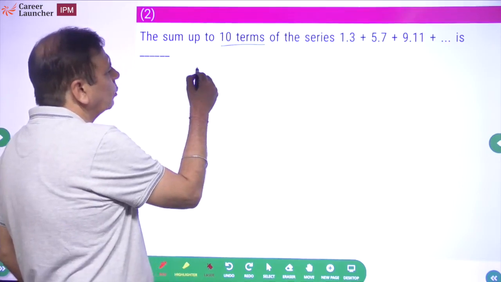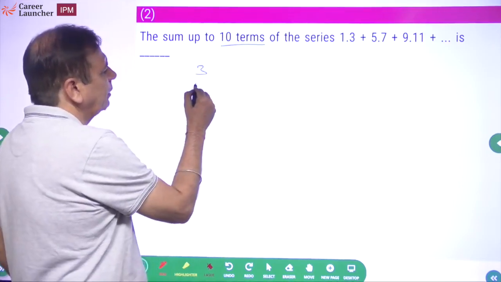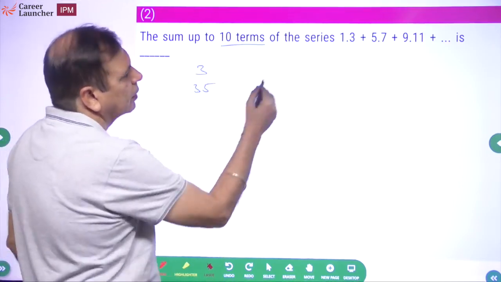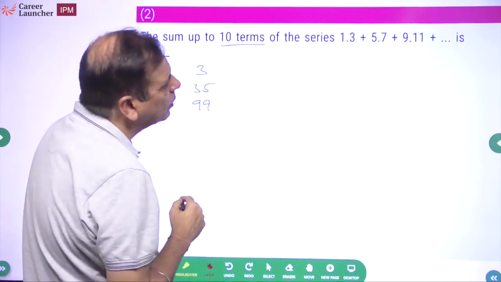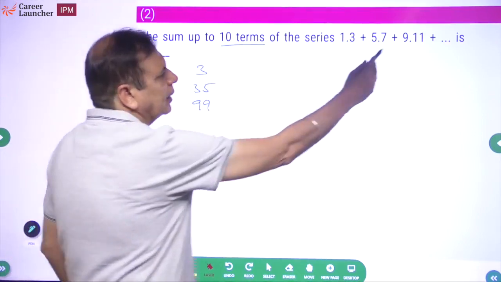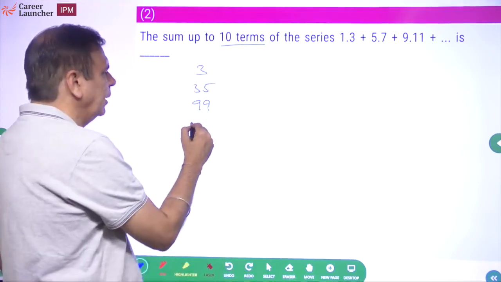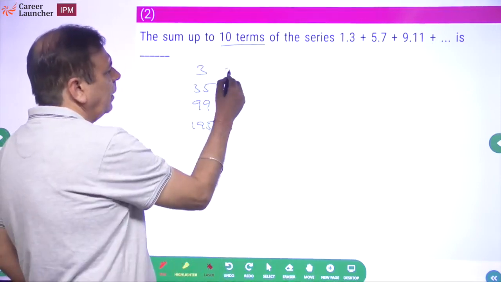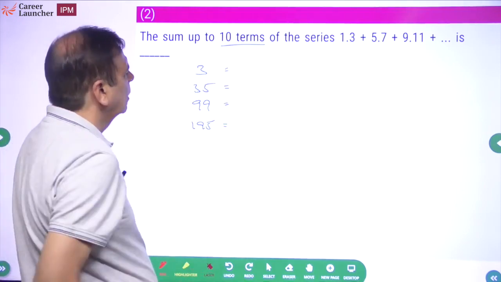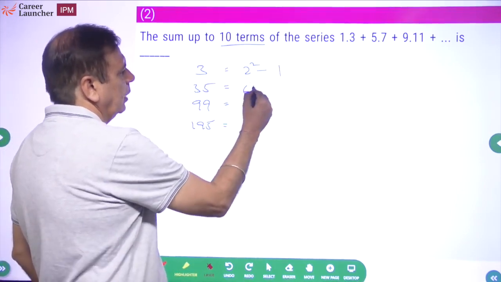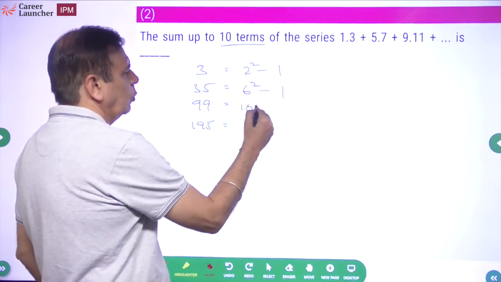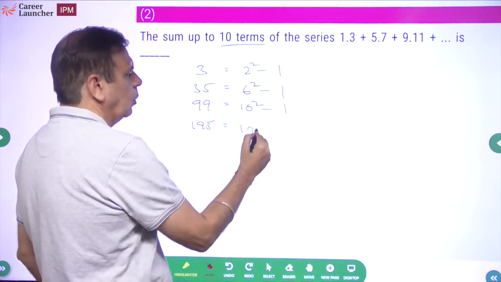First term is 1 into 3, which is 3. Second term 5 into 7, 35. Third term 9 into 11, 99. Fourth term would be how much? 13 into 15, 9, 11, 13, 15. 13 into 15 will be 195. Can you see a pattern? It is going to be 2 square minus 1, 6 square minus 1, 10 square minus 1, 14 square minus 1.